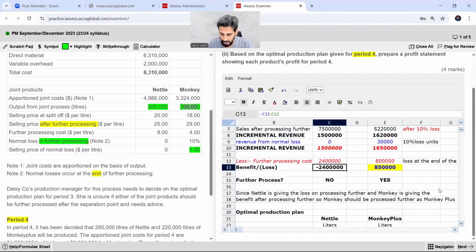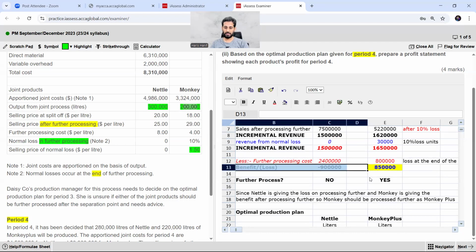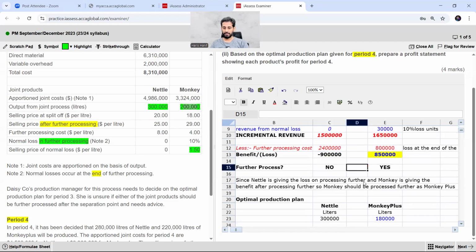Okay, sorry. This was a miscalculation over here. It is 1500 minus this amount. This is 900,000. Sorry, it was a mistake. But still, it's in loss. Students, just please correct this value. Correct this value, please. So this is my optimal production plan, right?